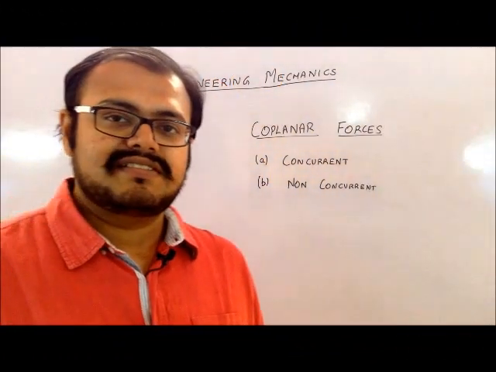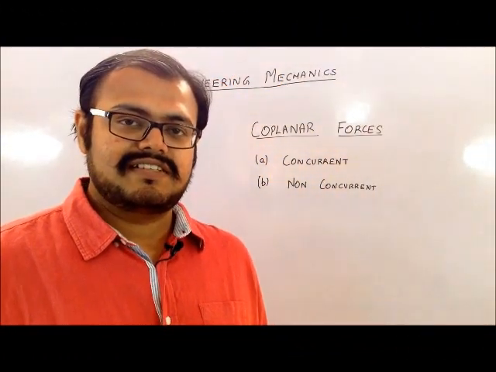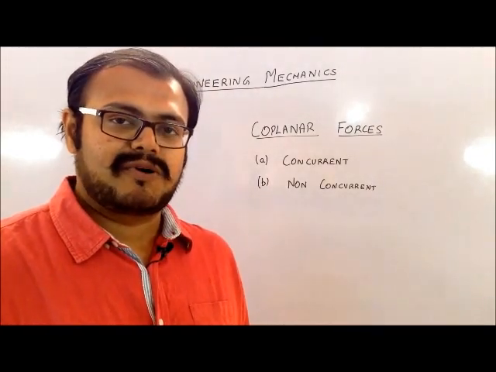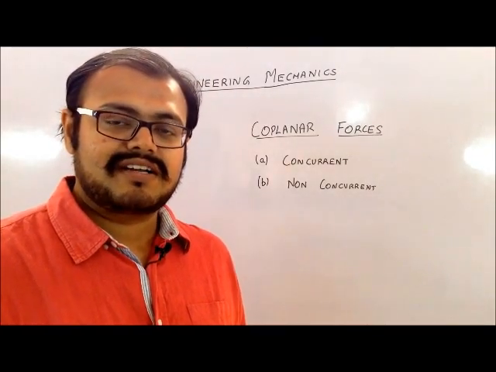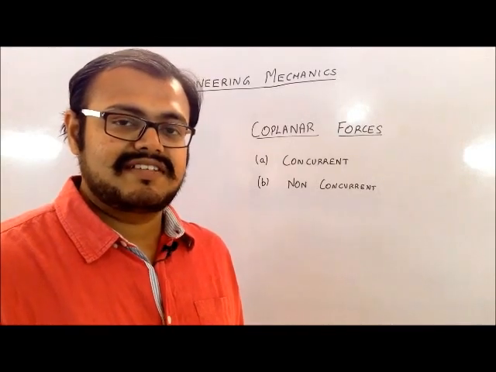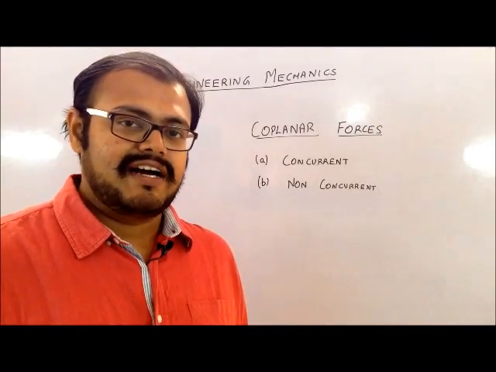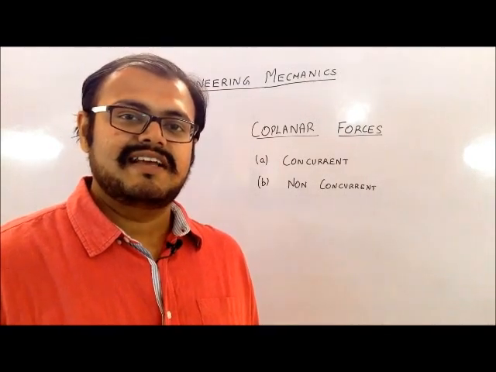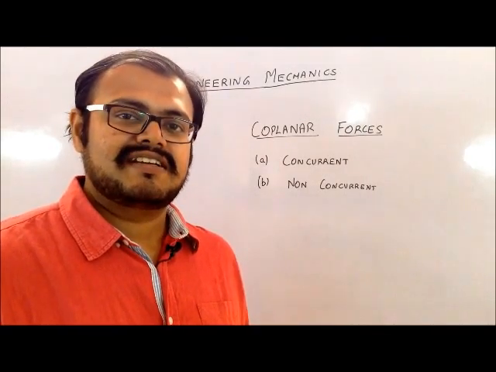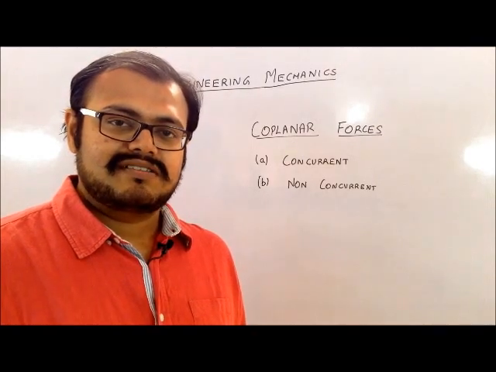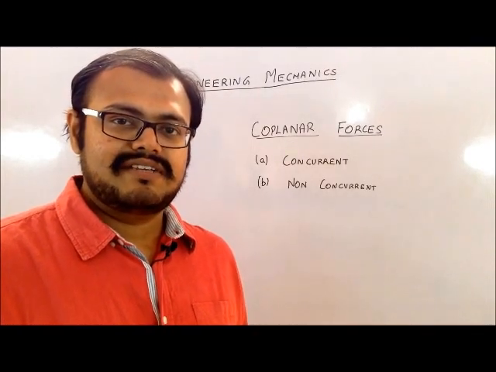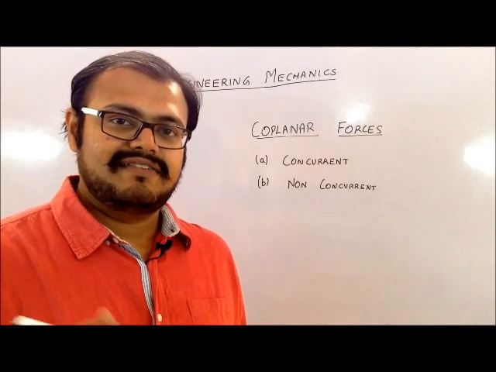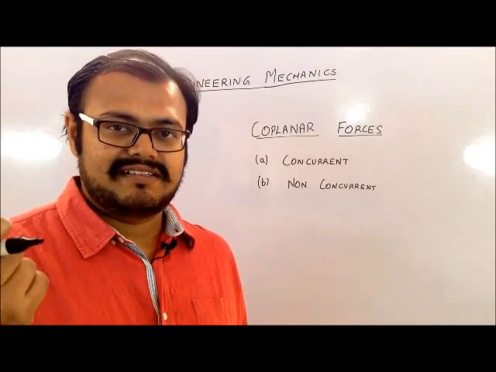The next type is non-concurrent forces. Obviously this means the forces which are not meeting at a point are called non-concurrent forces. Non-concurrent forces are a more generalized version, because we will be dealing with a 2D figure. In the concurrent force system we are only dealing with a point, and what forces are acting at that point.